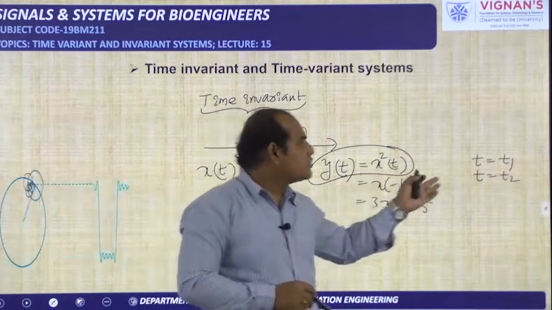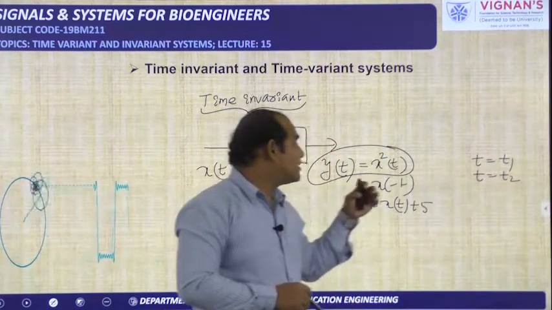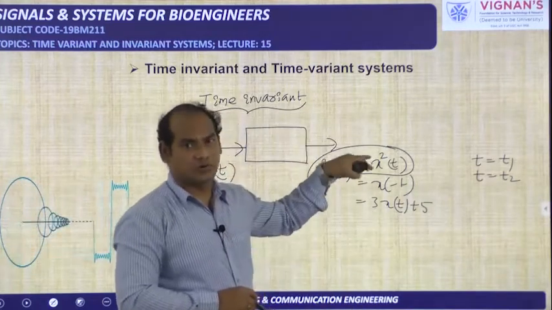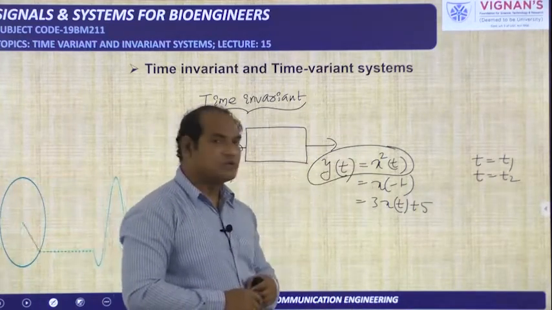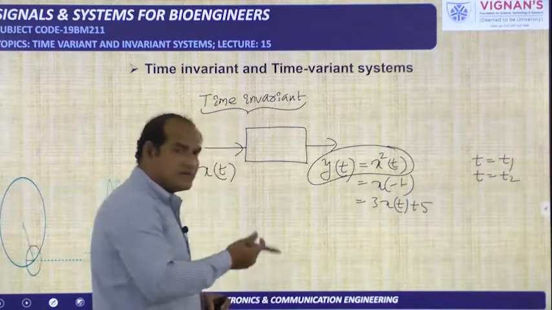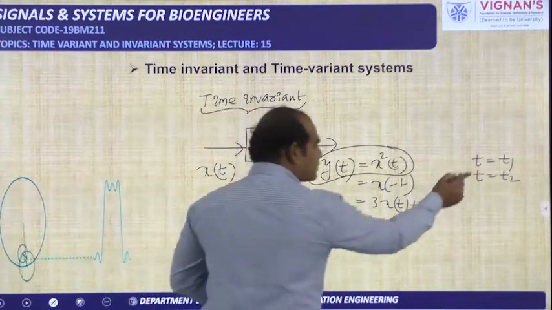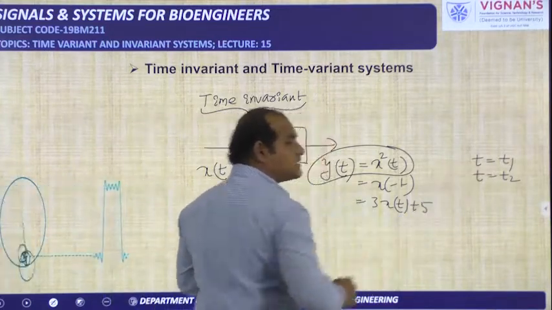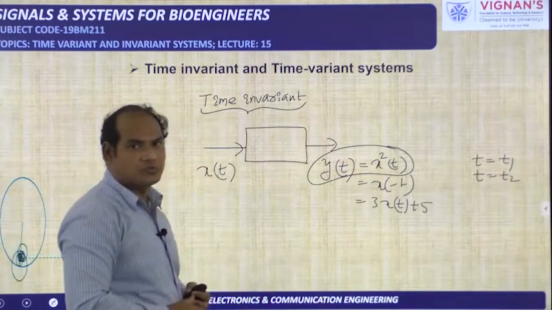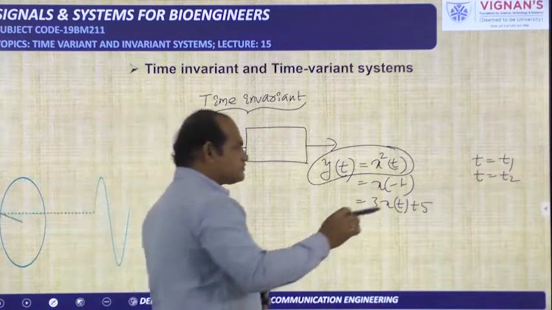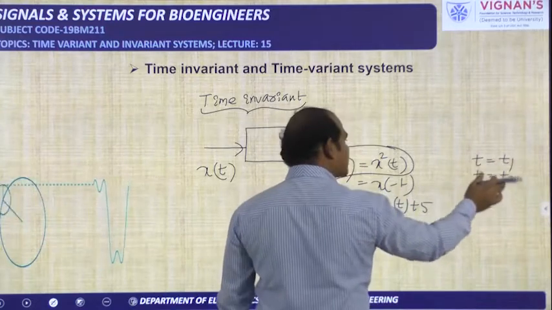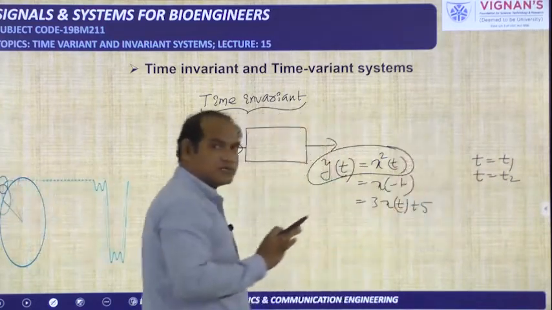So at t is equal to t2 also, if it provides the square of the input only, then we can tell that particular system is time invariant. That means with respect to time that relationship between input and output is not changing. It is always producing the same relationship.